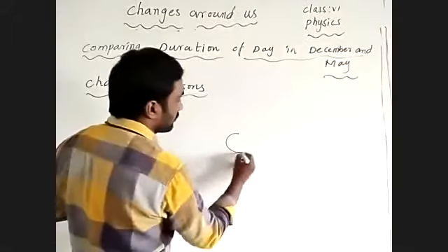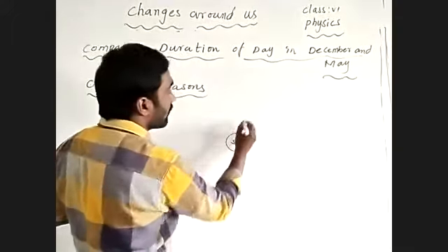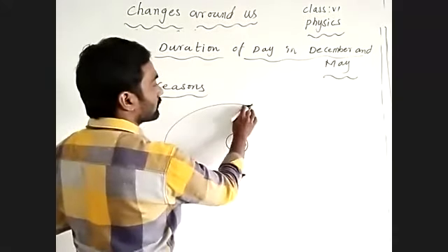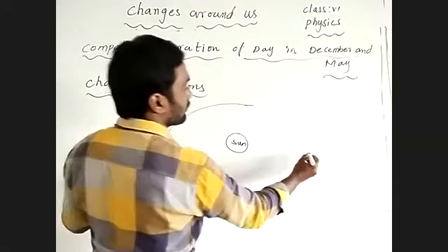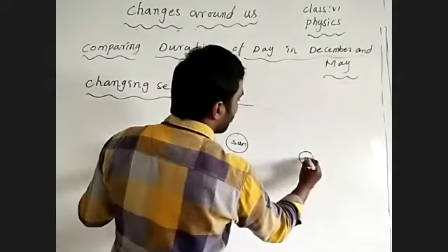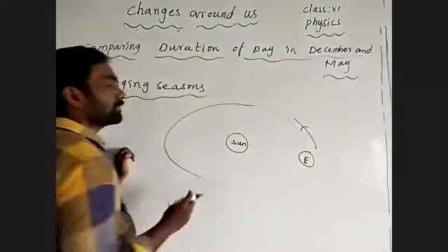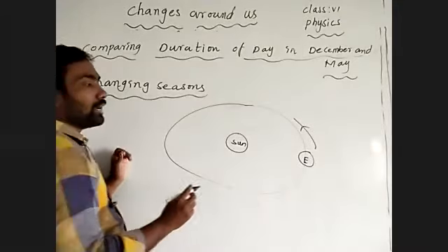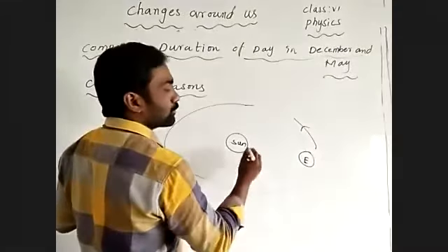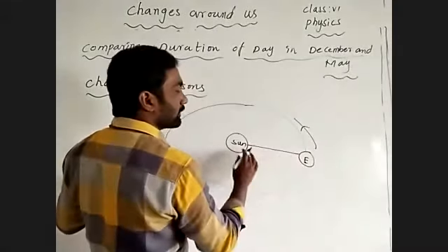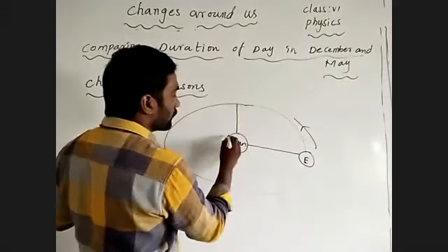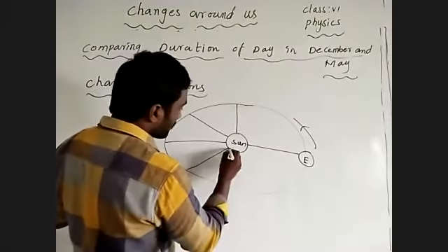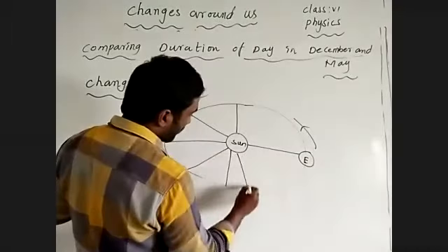See, this is the sun, and this is the orbit for the Earth to revolve around the sun. Observe carefully the distance between the sun and Earth.